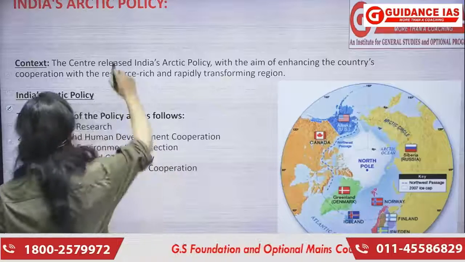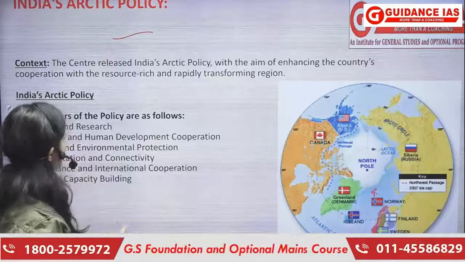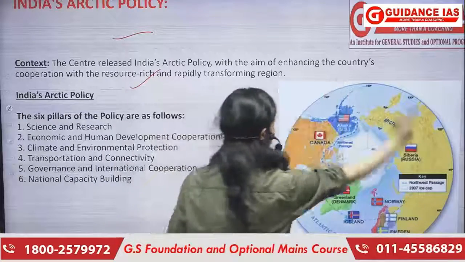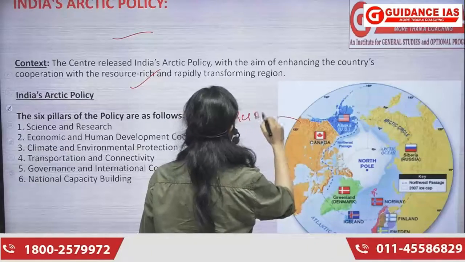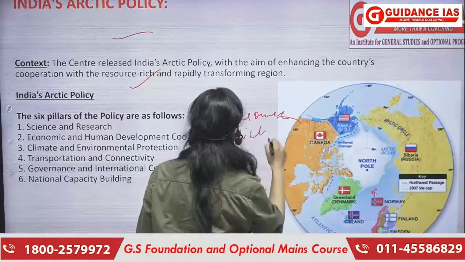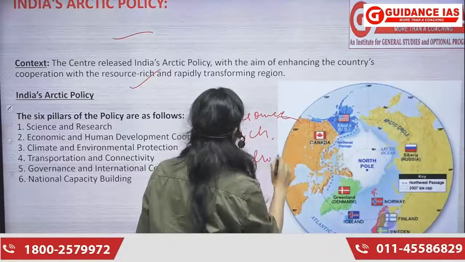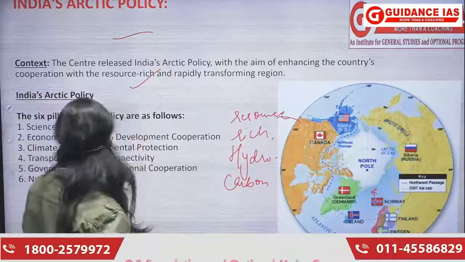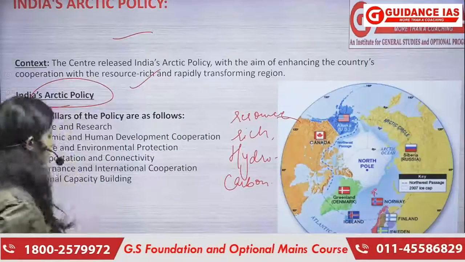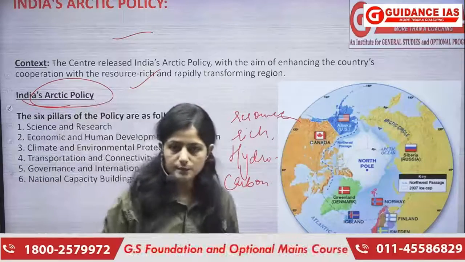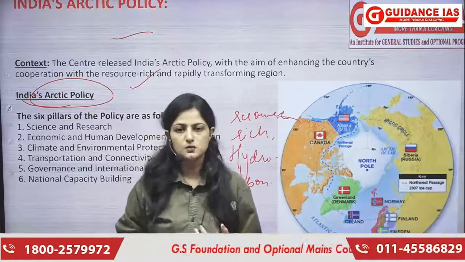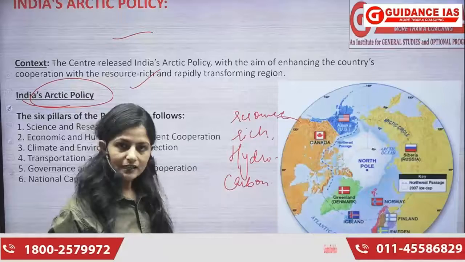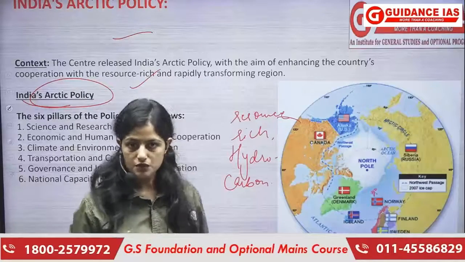So recently we have come up with this policy, India's Arctic policy. What is the context? I've already made you understand कि context यही है that this entire region is a resource rich region. Resource rich region as in we have a lot of hydrocarbons present here and we want to utilize it. ठीक है, okay. There are certain features of this policy. सबसे पहले मैं बताना चाहती हूँ that through this policy we want to enhance our cooperation with all the member states of Arctic Council, right? And secondly, we have our economic interest, which we have just discussed.